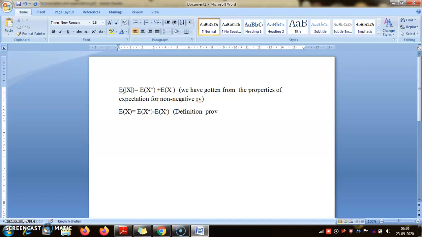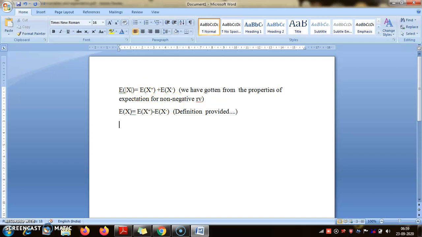provided one of them is finite. Otherwise it is not even defined. So you have to remember that the expectation of x is the difference, provided one of them is finite, and otherwise it is not defined. But for any real valued random variable, the expectation of mod x is always defined, and we get this equation from what we know so far.